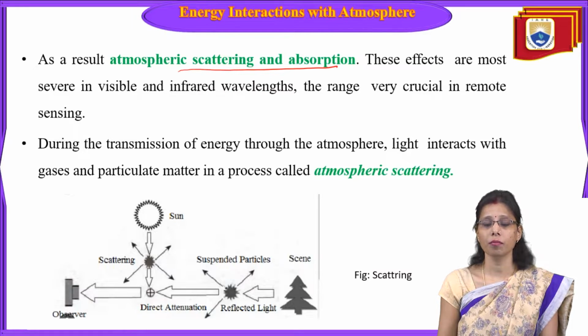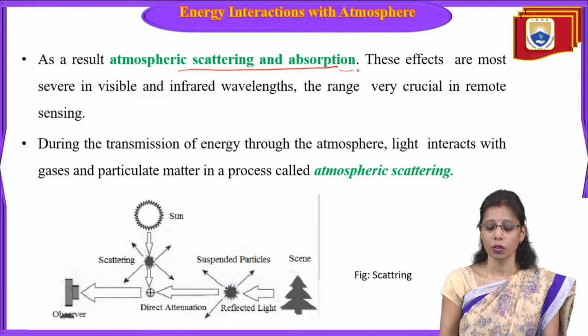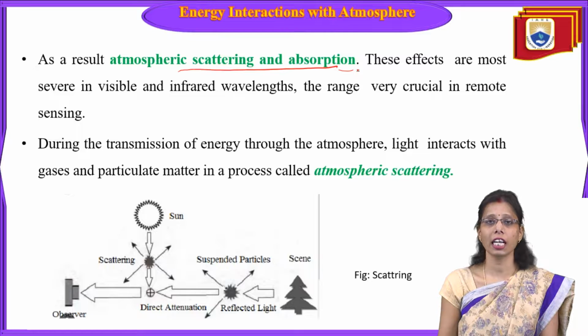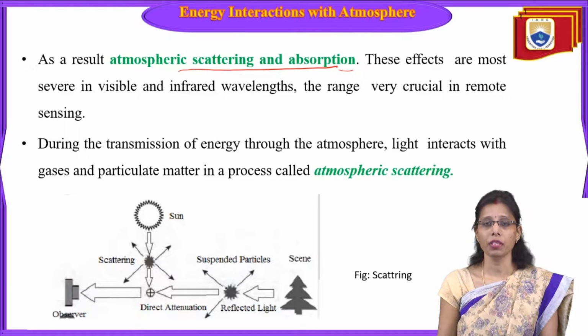As a result, atmospheric scattering and absorption will take place. First, what happens before? Scattering and absorption will be taking place. Scattering is deviating the light from its path. What happens when light falls on the surface or in the atmosphere?